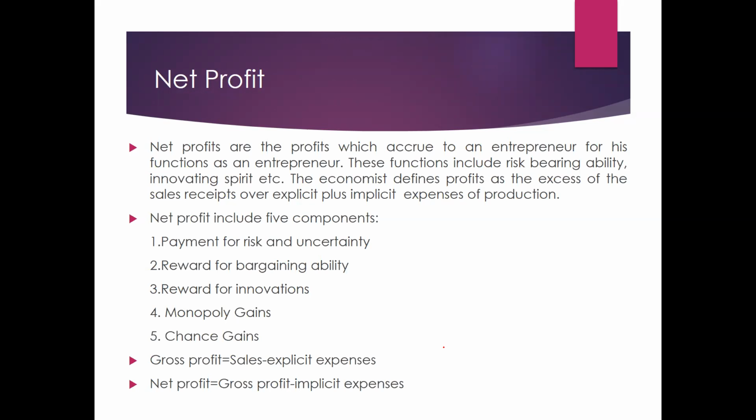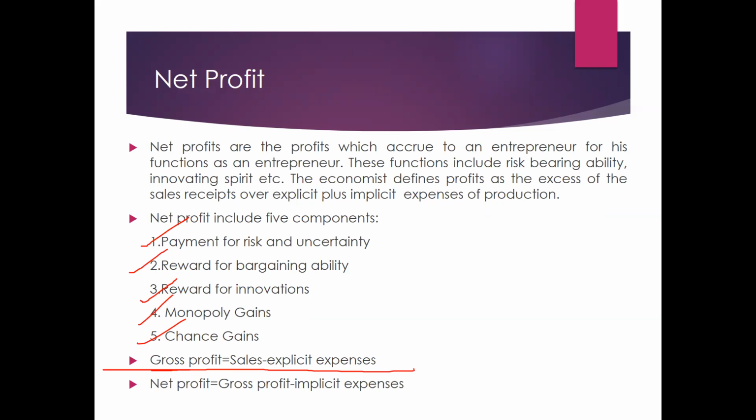I had already explained this in my previous video, and I will share the link in the description box. What is explicit and what is implicit cost and profit? Net profit includes five components: payment for risk and uncertainty, reward for bargaining ability, reward for innovations, monopoly gains, and chance gain.